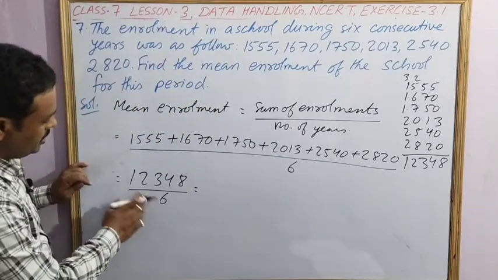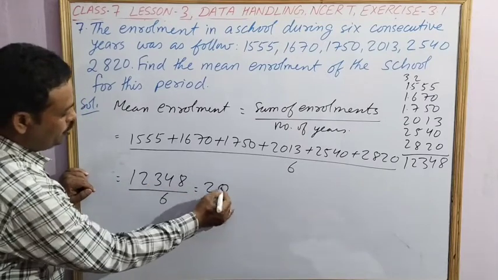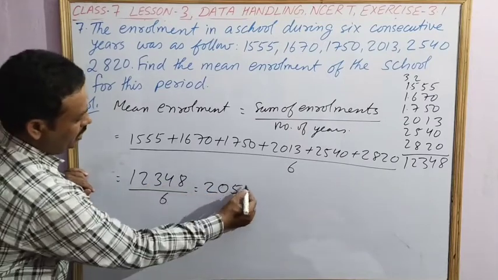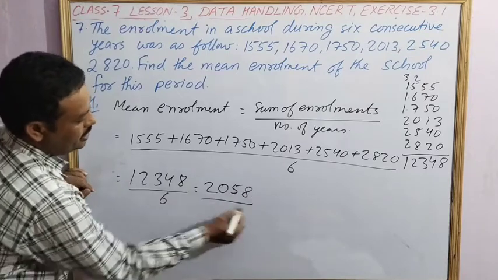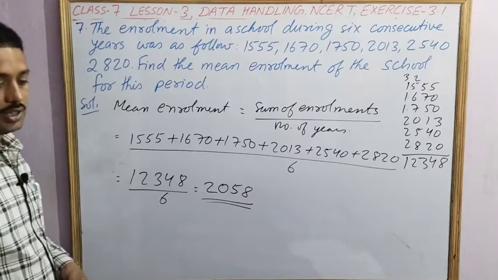Now we will divide by 6. 6 twos are 12, 3 is not divisible, so we will put 0, 34, 6 fives are 30, and 6 eights are 48. This is the mean enrollment of that school. Next question.